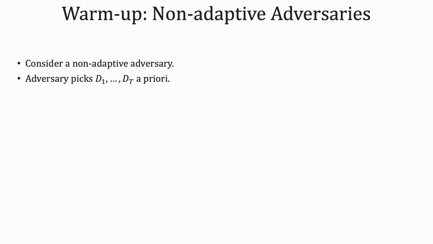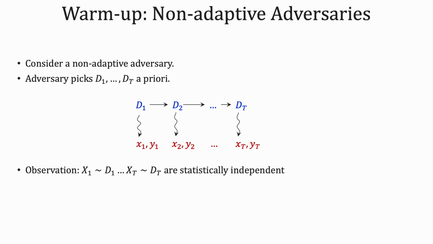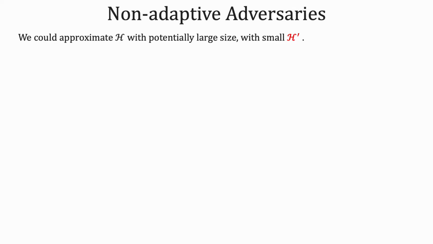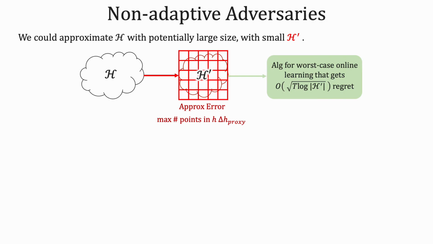Here, the adversaries pick d1 to dT a priori, and the instances are sampled from these distributions. The main observation here is that the samples across time are statistically independent. Because of the independence, we can apply techniques from statistical learning theory. The main idea here is that we can approximate the potentially large class H with a small class H prime that well approximates it. Given such an approximation, we run a standard online learning algorithm using H prime. The regret would decompose as the regret of the class H prime plus the approximation error.